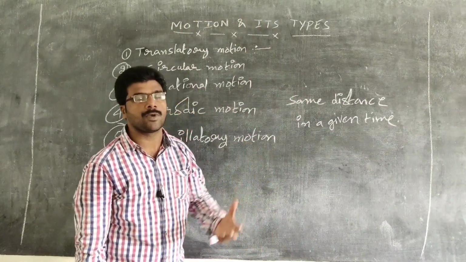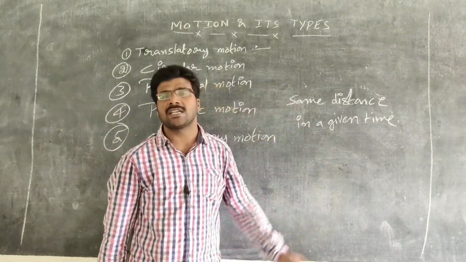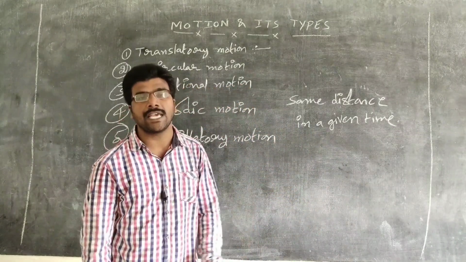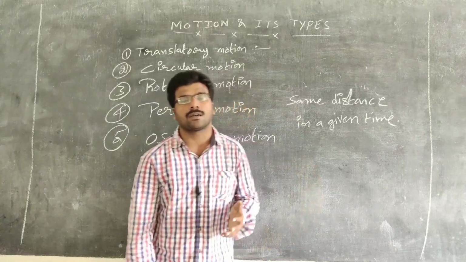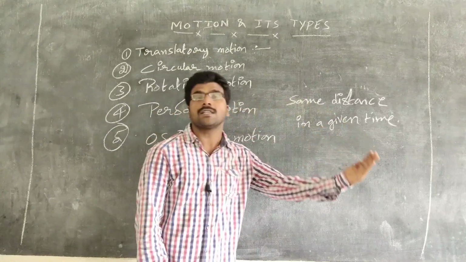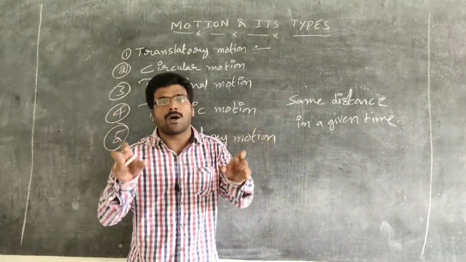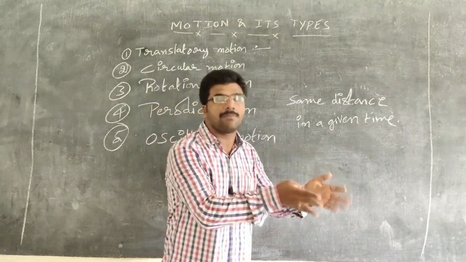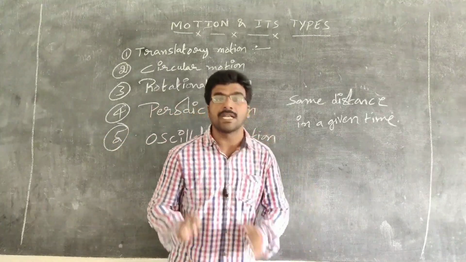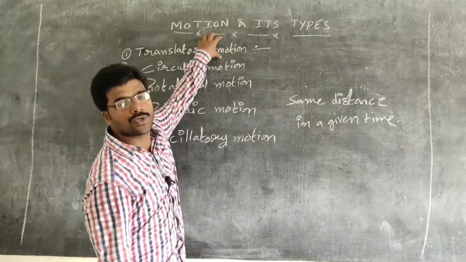For example, take a car. When the car moves from one place to another place, all the parts in the car undergo the same displacement in the same given time. Then the body is said to be in translatory motion.